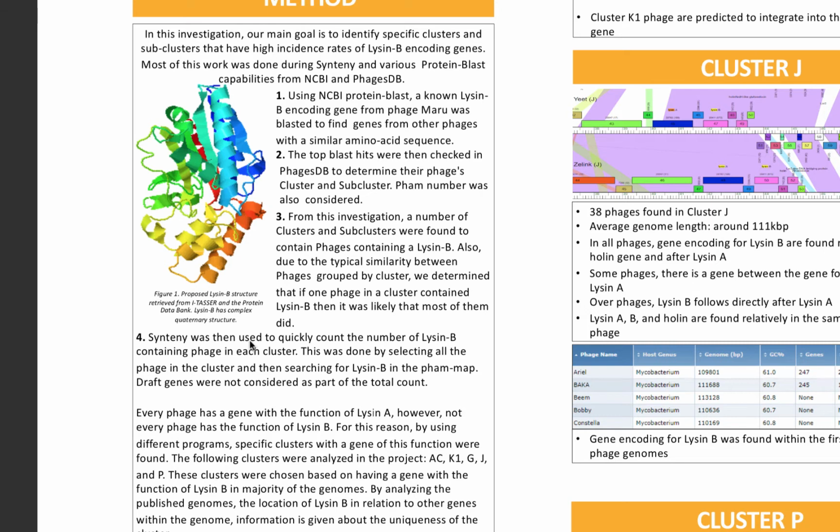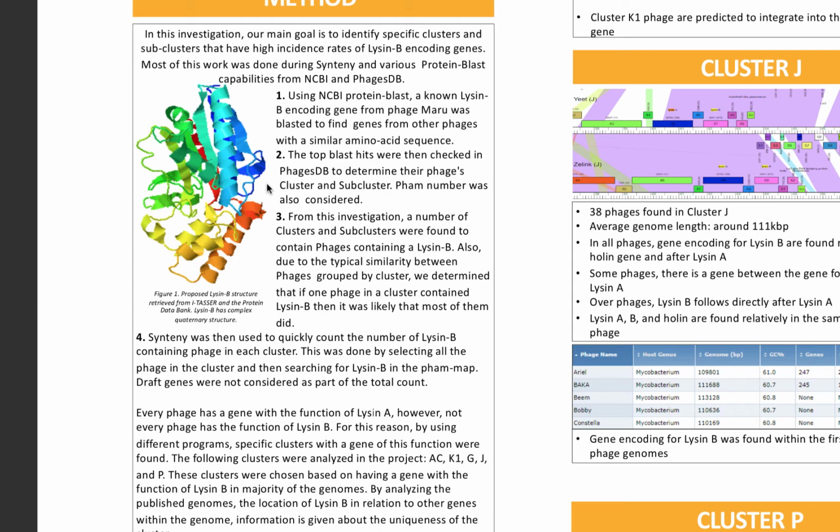By using NCBI protein BLAST, a known lysin B encoding gene from phage Maru was BLASTed to find genes from other phages with similar amino acid sequence. These top hits were then checked in the PhagesDB database to determine the phage's cluster and subcluster. From this investigation, a number of clusters and subclusters were found to contain phages that also contain a lysin B. Since clusters and subclusters are typically grouped by sequence morphology and similarity, we can assume that if one phage in those clusters contained a lysin B, it was likely that some, if not all, of the phages in the rest of the cluster would also contain lysin B.